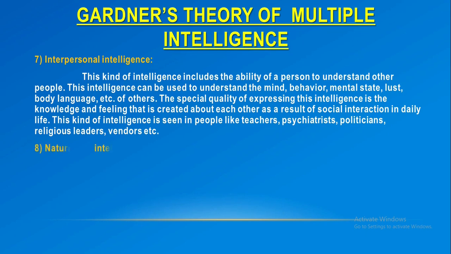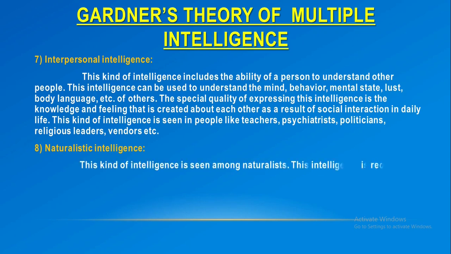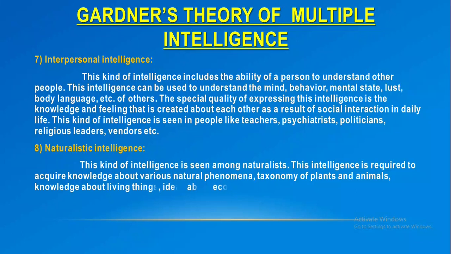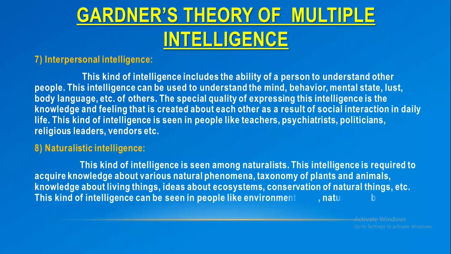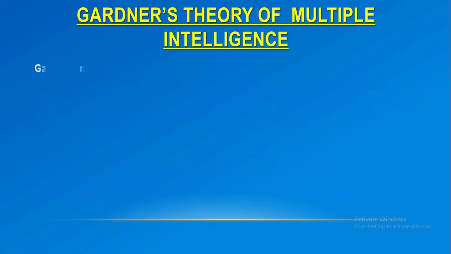Next point is naturalistic intelligence. This kind of intelligence is seen among naturalists. This intelligence is required to acquire knowledge about various natural phenomena, taxonomy of plants and animals, knowledge about living things, ideas about ecosystems, conservation of natural things, etc. This kind of intelligence can be seen in people like environmentalists, naturalists, biologists, etc.